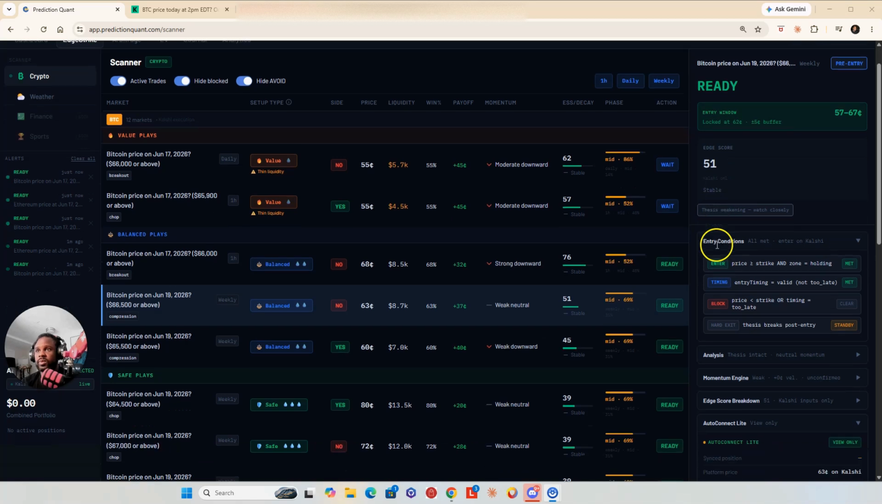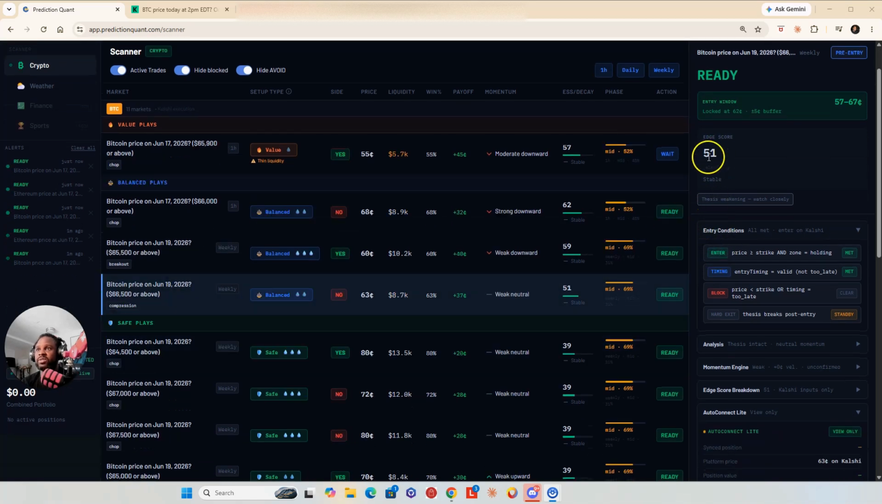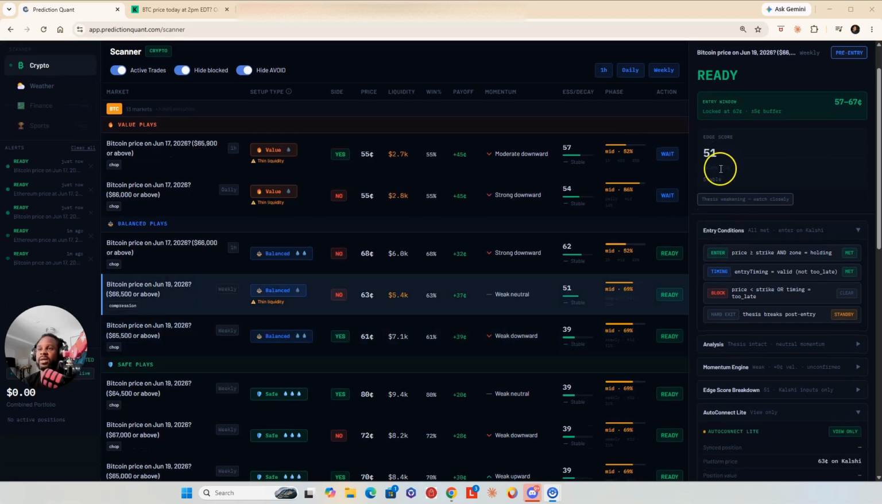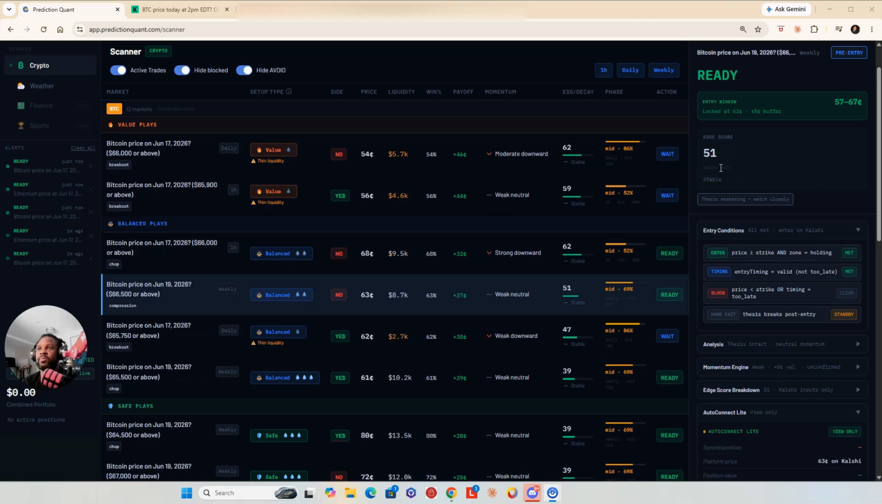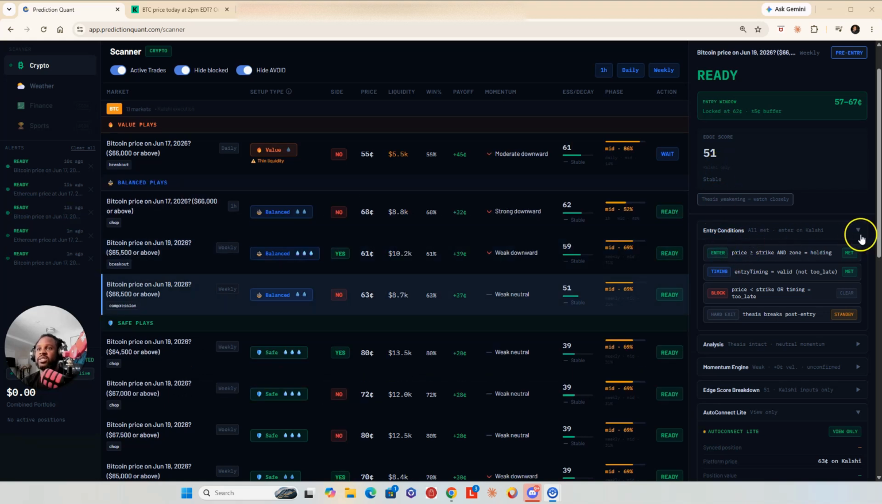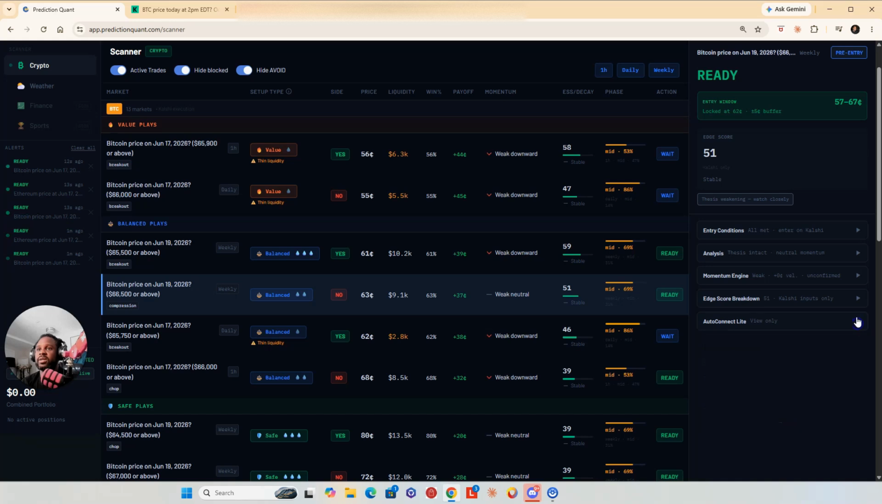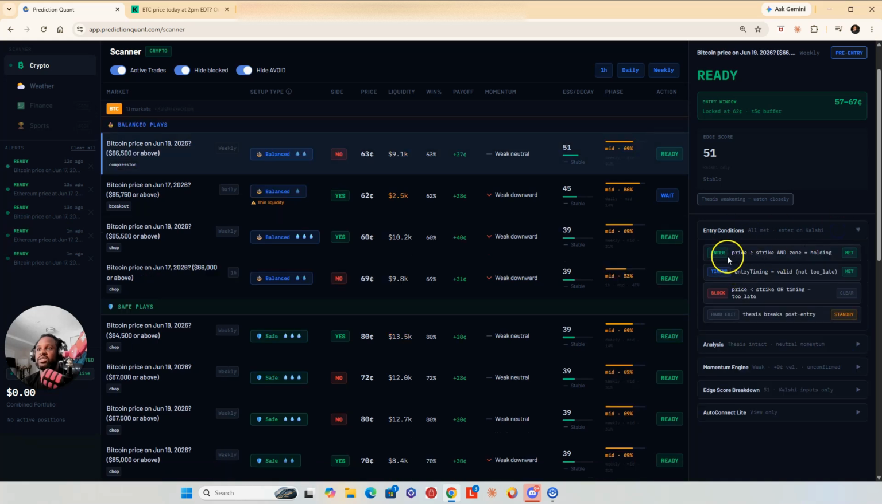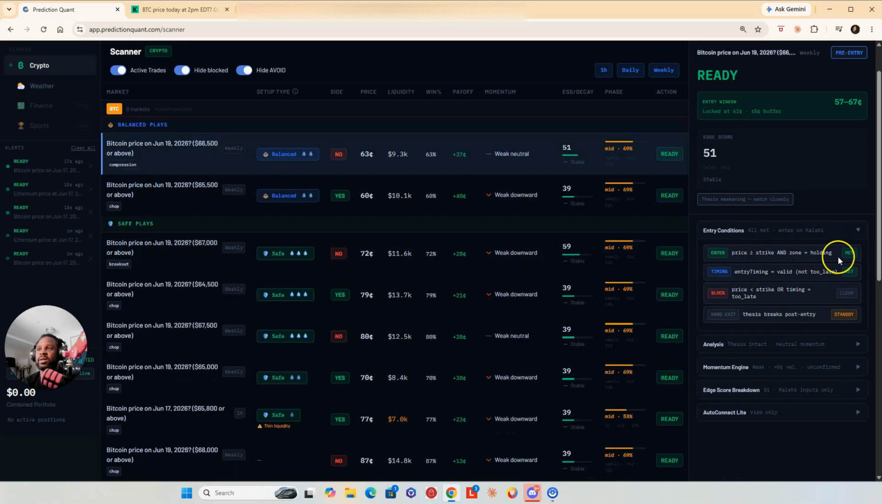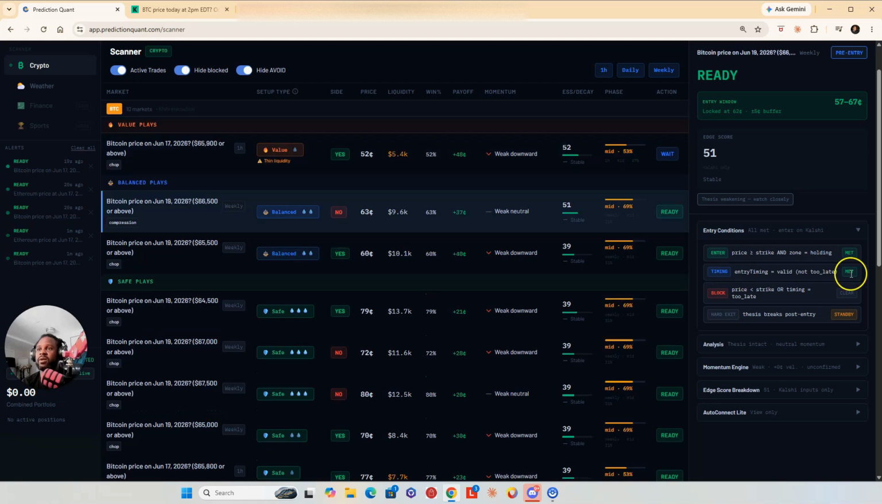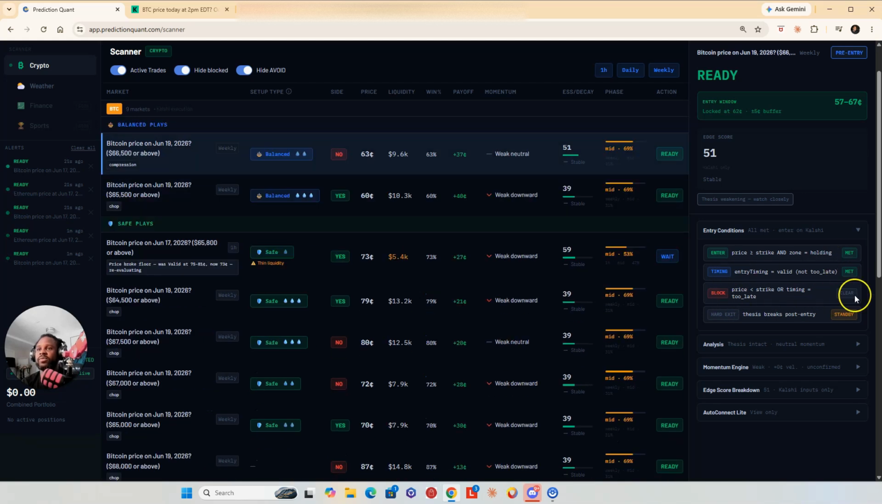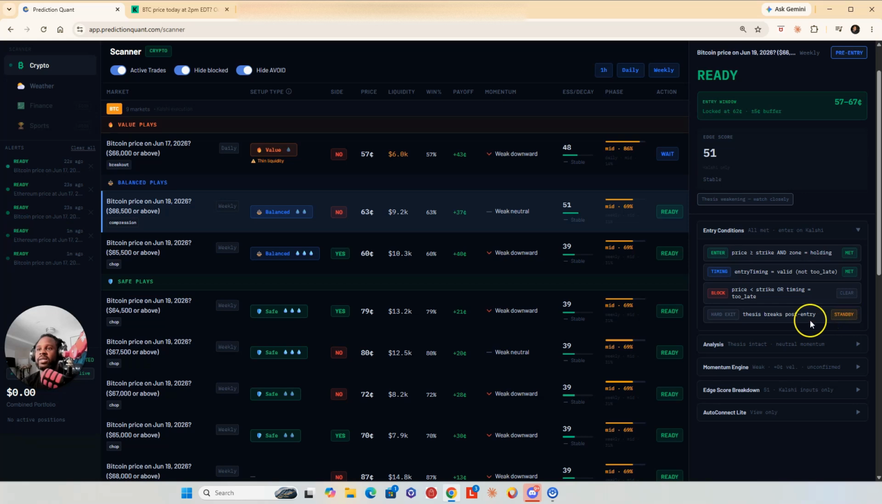Now, if we go down, it gives you this edge score, which will always be updating at every moment. And then entry conditions. Entry conditions will just let you know if enter has been met already on this contract. Timing has already been met. Block, we don't have to worry about that. And then hard exit is standby.